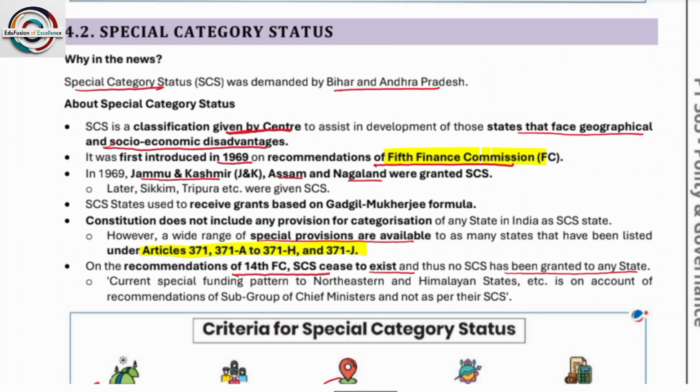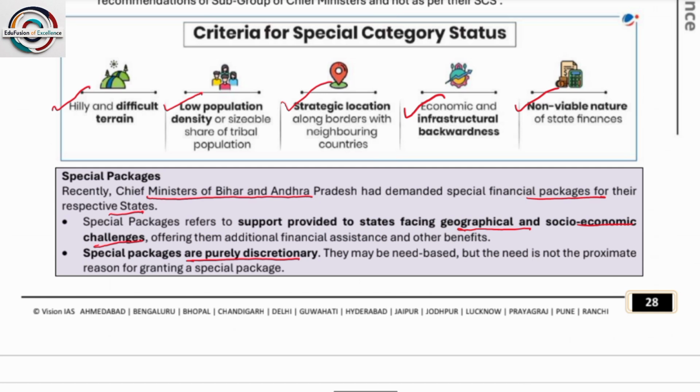On the recommendation of the 14th Finance Commission, special category status ceased to exist. So after the 14th Finance Commission, the special category status has been abolished. Thus, no special category status has been granted to any state. Current special funding for the Northeast and Himalayan states, etc., on account of the recommendation of a subgroup of Chief Ministers, is not as per special category status.